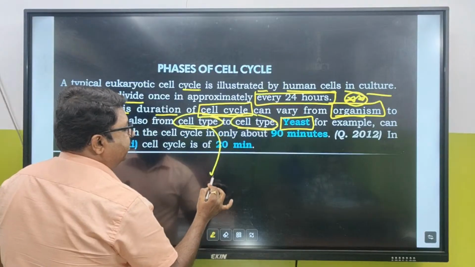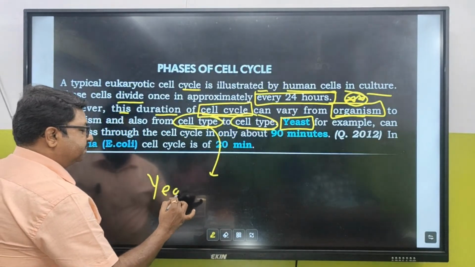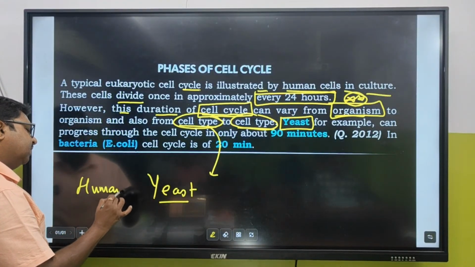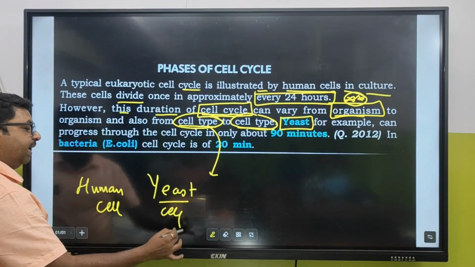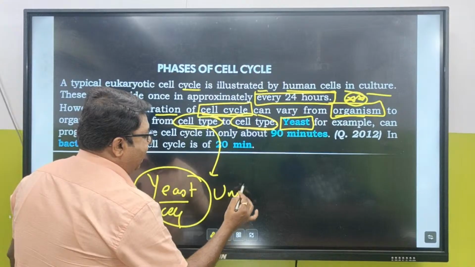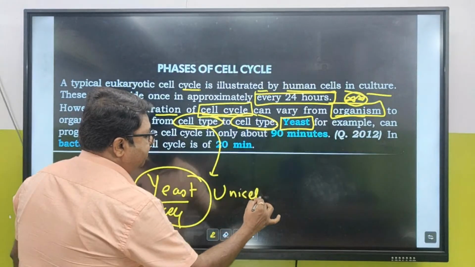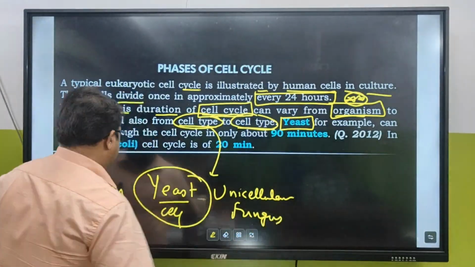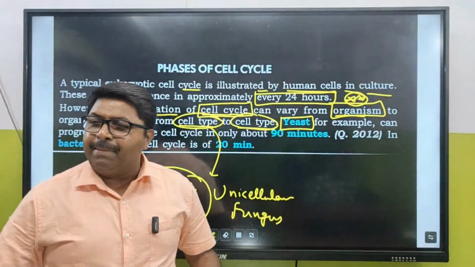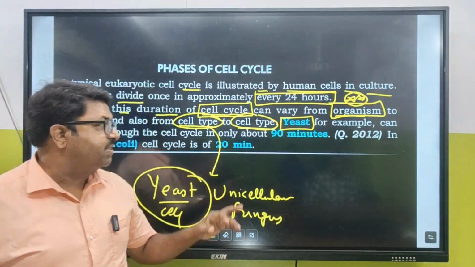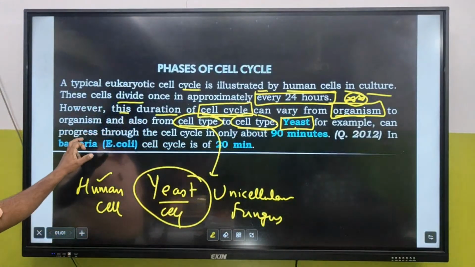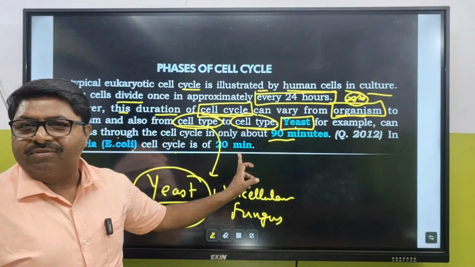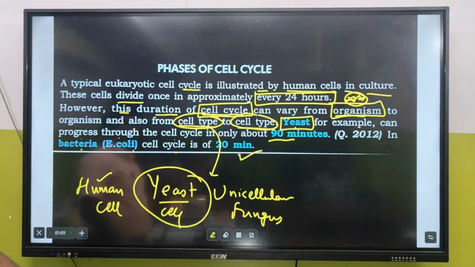What is cell type to cell type? Different types of cells. What is yeast? If you compare yeast with a human cell, tell me the difference. Sir, yeast is unicellular. It is a unicellular fungus, and the human cell is multicellular. So from cell type to cell type, there is a difference in the cell cycle. Yeast, for example, can progress through the cell cycle in only about 90 minutes. In bacteria, the E. coli cell cycle is of 20 minutes.